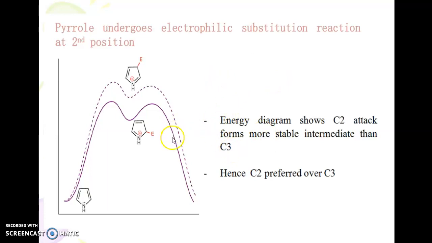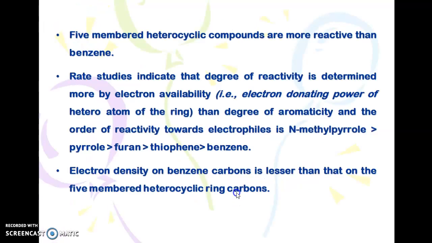So this is the order of electrophilic substitution at the second position. The energy diagram shows that C2 attack forms a more stable intermediate than C3 attack. Hence C2 is preferred over C3. 5-membered heterocyclic compounds are more reactive than benzene, and the degree of reactivity is determined more by electron availability, that is the electron donating power of the heteroatom on the ring, than by the degree of aromaticity. Therefore the order of reactivity towards electrophiles is N-methyl pyrrole, furan, thiophene, benzene.